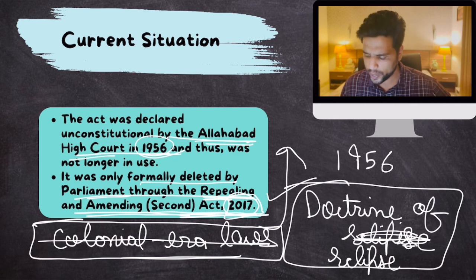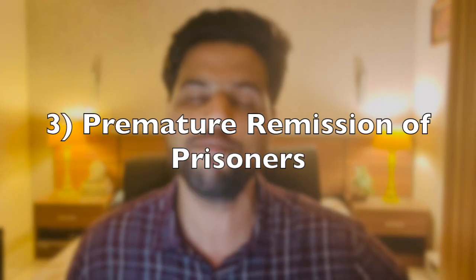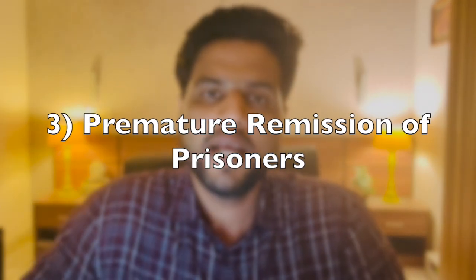And now let's quickly jump to the third topic, which is premature remission of prisoners. Okay. Now, recently, the Supreme Court gave a verdict. Okay. Generally, prisoners who are lying in jails, well, their sentence can be remitted. What is remission? What do I mean by the statement that their sentence can get remitted? Well, I'll explain that. Okay. But let me first tell you what the Supreme Court said.